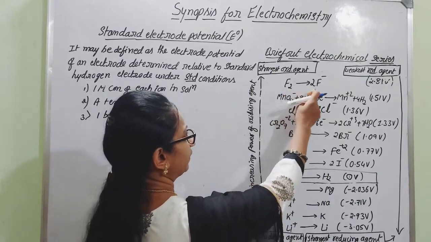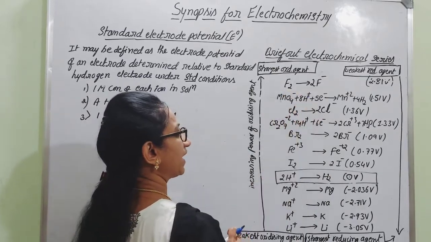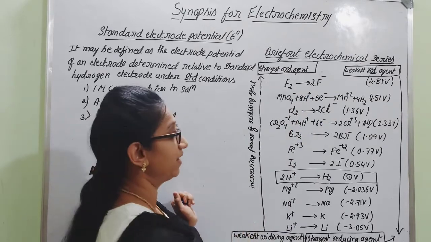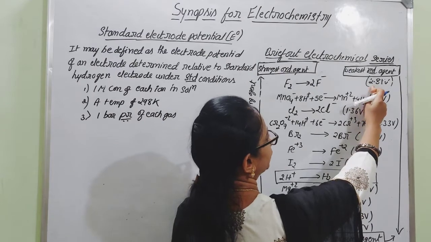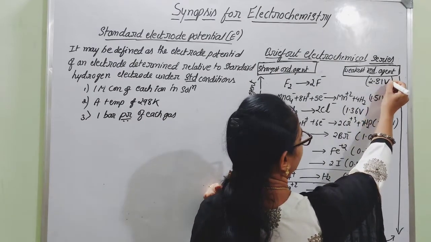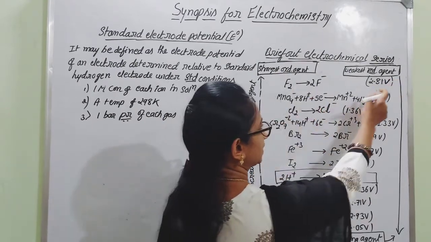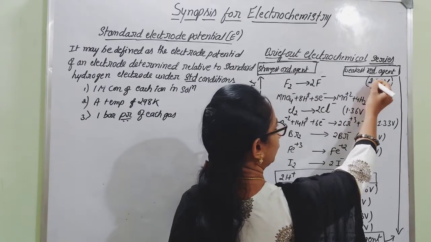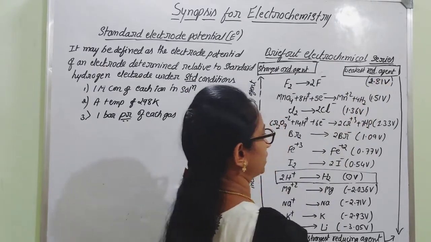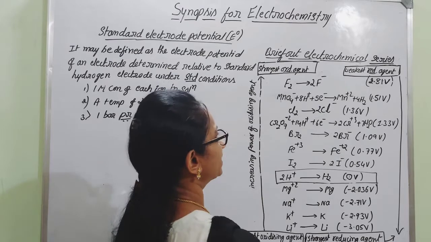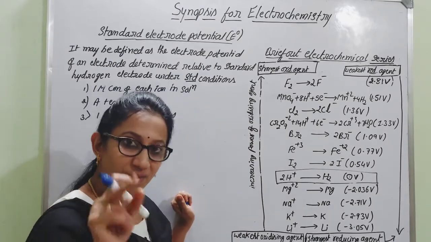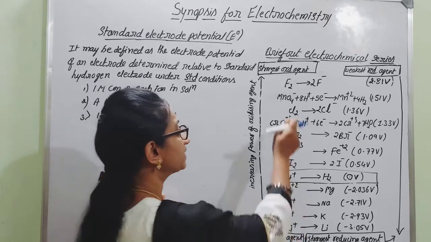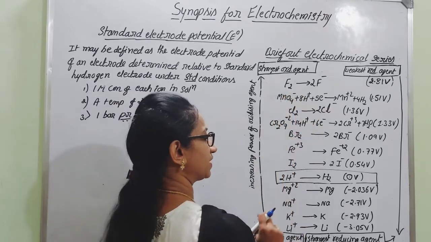So F2 is converting into 2F minus, fluoride ions. Fluorine is converting into fluoride ions. Here the reduction potential generated during the reduction process is exactly equal to 2.81 volts. As you know, it is a positive value. So if the reduction potential value is positive, then you remember it is easy for the reduction process.